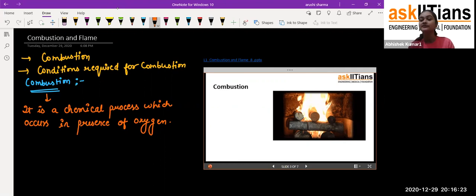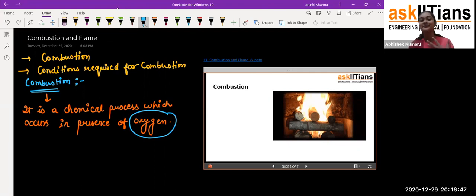Because if there is water, it is not going to burn. It will cut off the supply of oxygen to that fire process, and if there is no oxygen, there will be no combustion. So exactly, student, combustion will occur only in the presence of oxygen. It is a chemical process which occurs in the presence of oxygen. Just remember, it is a very important thing: if there is no oxygen, then there will be no combustion.